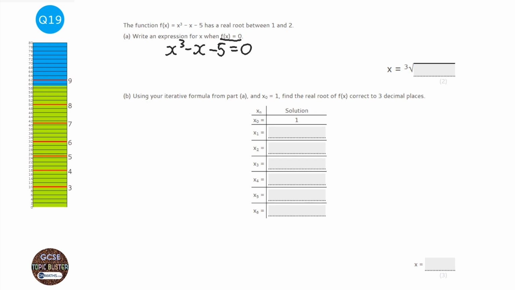So we know that we're going to have x cubed equals something, and then we're going to cube root both sides. So I'm going to just put my lines down. And we're going to add x and add 5 both sides.